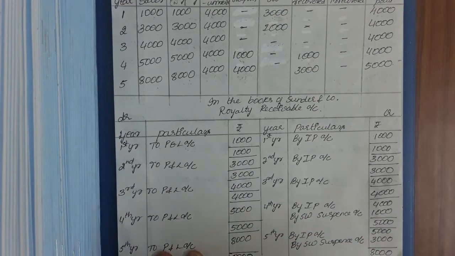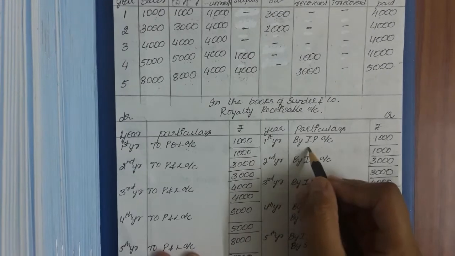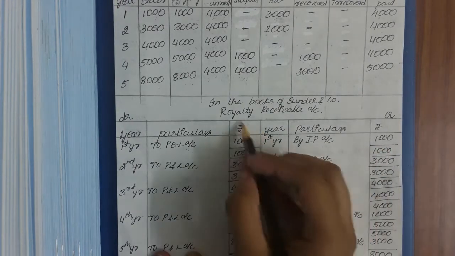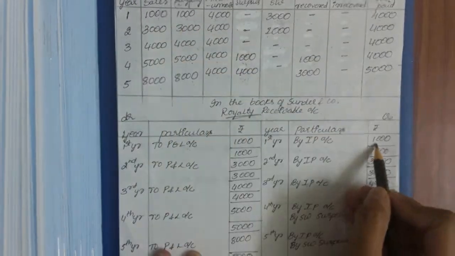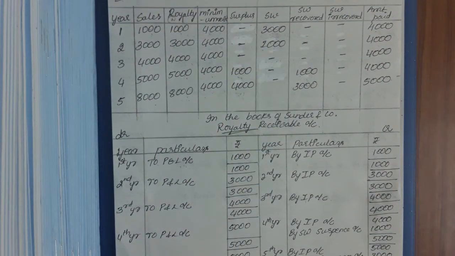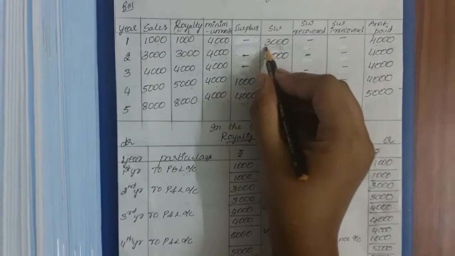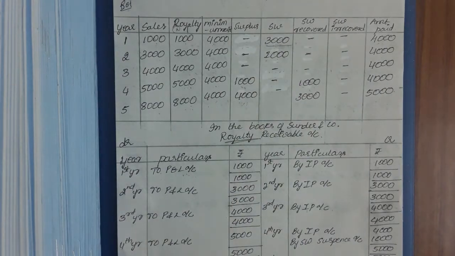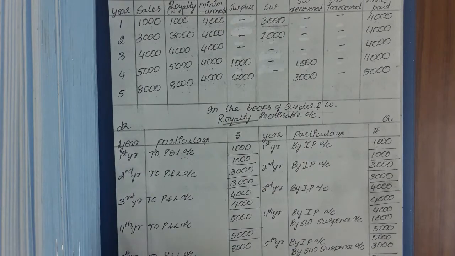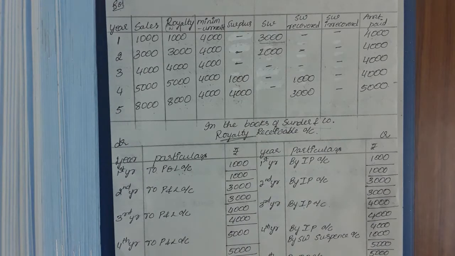So you can take it like this and do the sum, or else you can simply understand that whatever money you get from the Indian Publishing account, royalty wise, only that you will be taking as royalty. 1,000 you will transfer into 1,000. So you can ask, 4,000 is the royalty we received, so why are we transferring only 1,000 to the P&L account? The other 3,000 is the short workings, which is a short working surplus for Sundar and Company. So now only 1,000 is transferred to the P&L account. Only after it becomes irrecoverable will it be transferred to the P&L account.